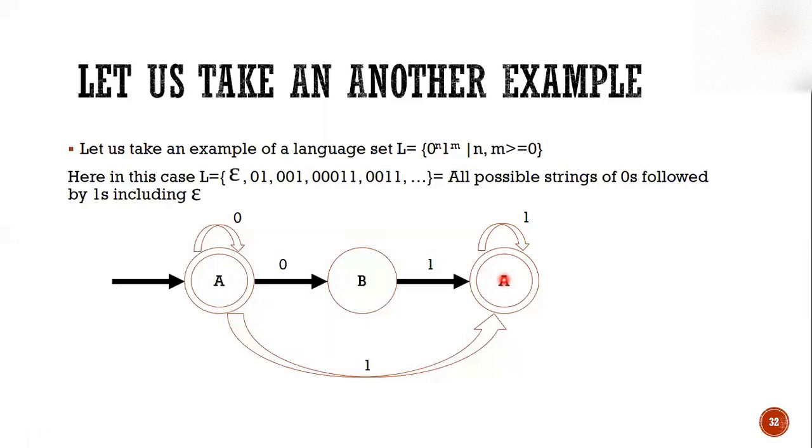Here you can see what happens if a wrong string comes, let us say 1 0. If we are starting the machine, we are at A. By taking 1, we reach state C. This is C, I'm sorry. And then 0: after 1, if 0 comes, there is no transition for 0, so it will signal that it is an invalid string. Okay, so I hope you understood this example.